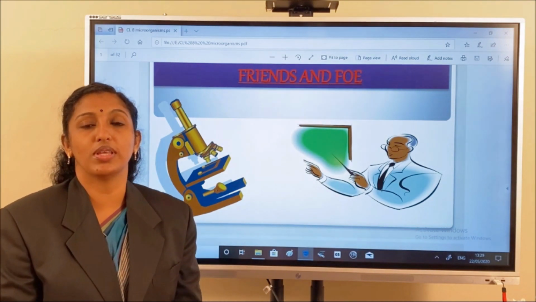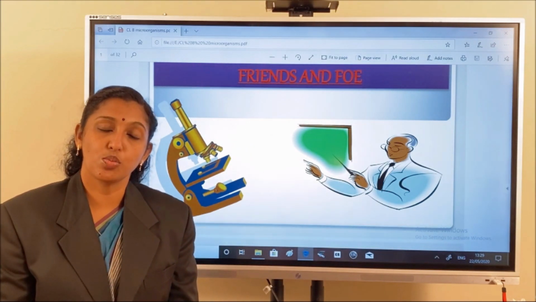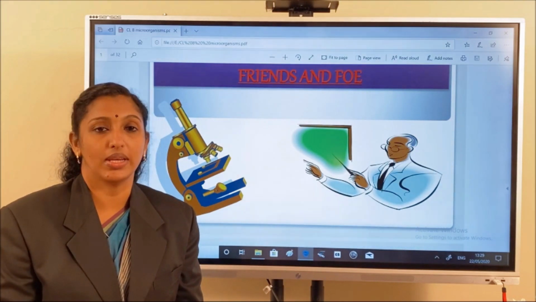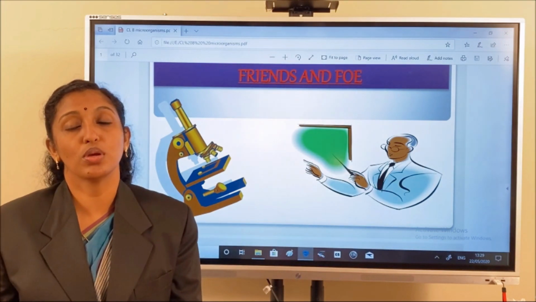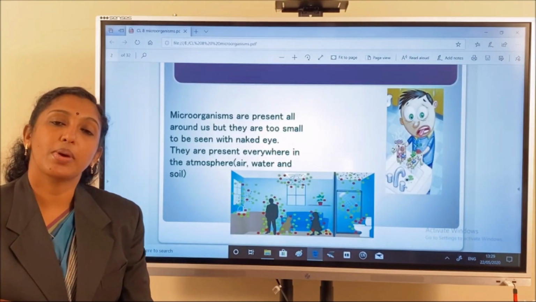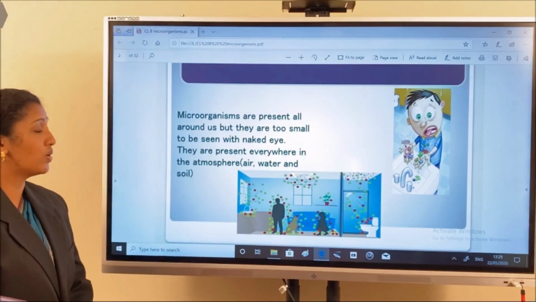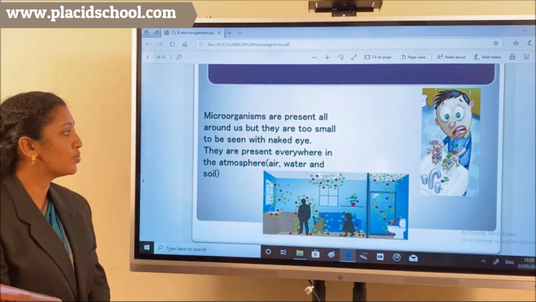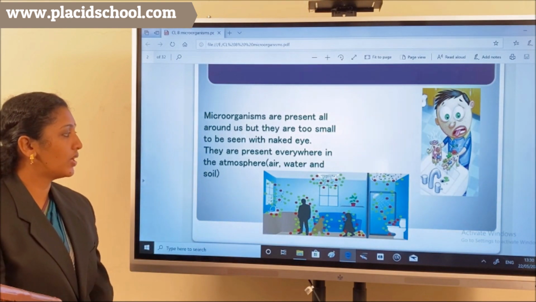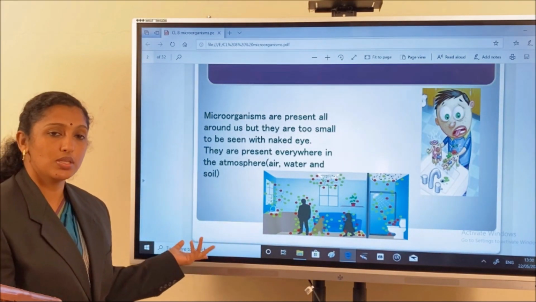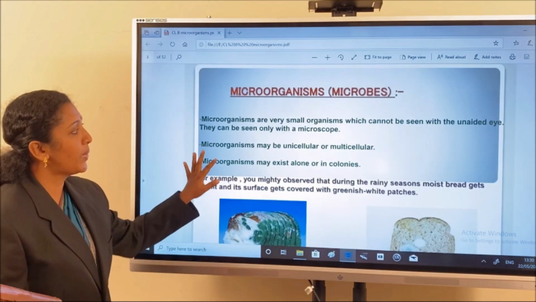What is the main reason for that? These microorganisms are very small and we cannot see them with our naked eye. That's why we call them microorganisms or microbes. Where can we see these microorganisms? They are present all around us, but they are too small to be seen with our naked eye. They are present everywhere in the atmosphere, air, water, soil, and even our bodies, inside and outside.